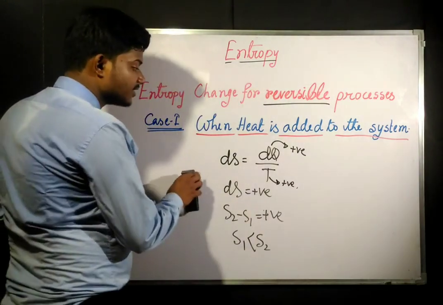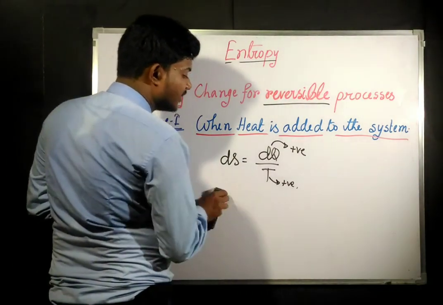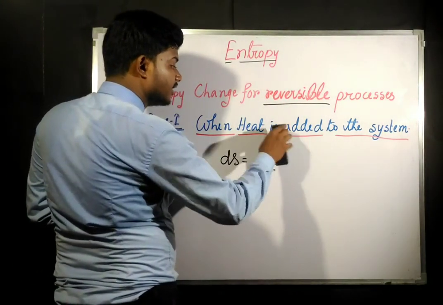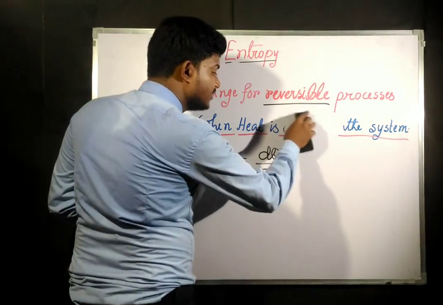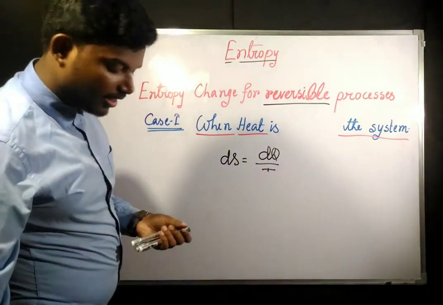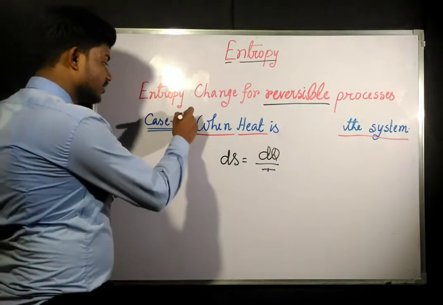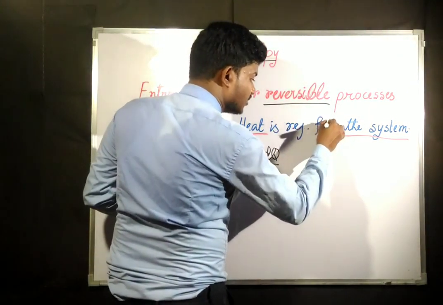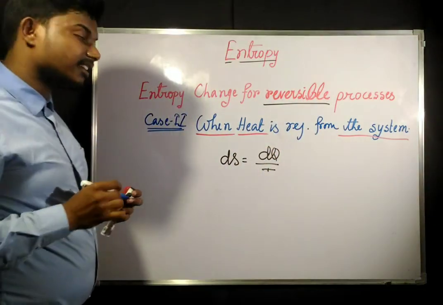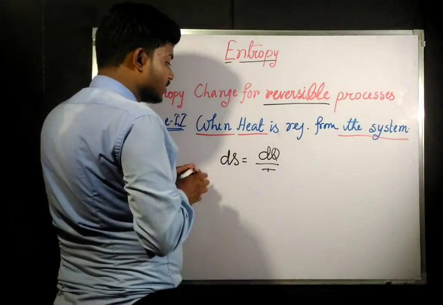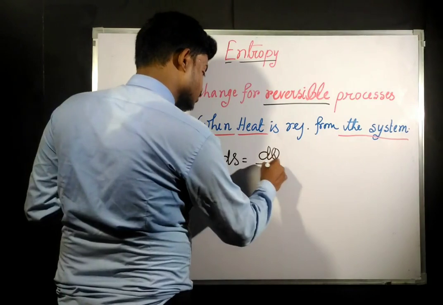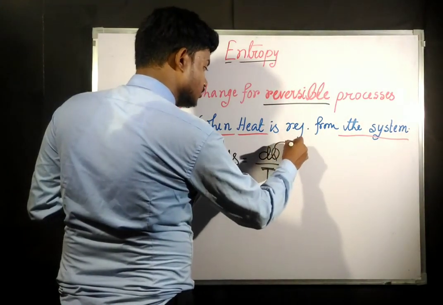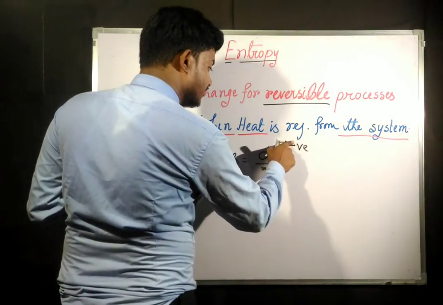Now let us consider that heat is rejected from the system. This is case 2, and heat is rejected from the system. Now dq is going to be negative.